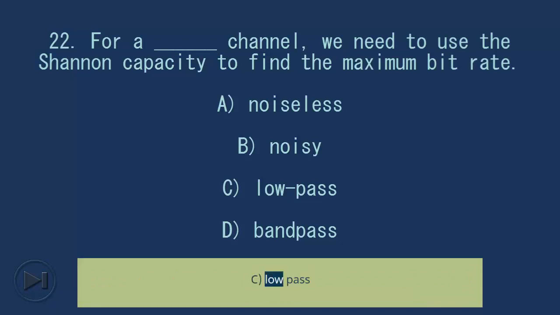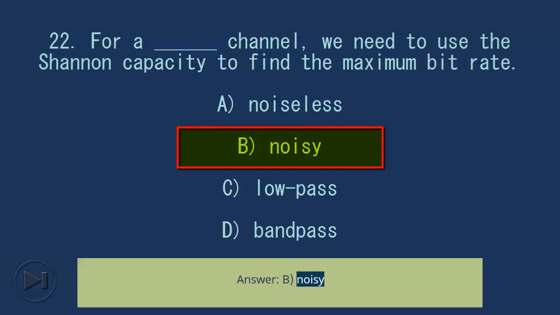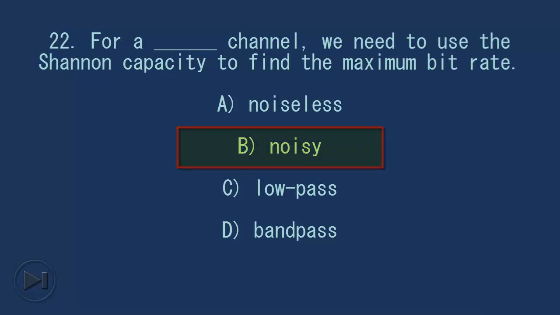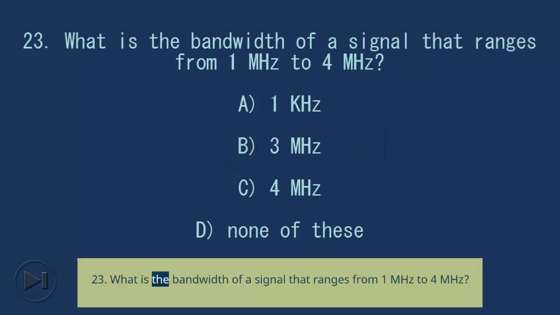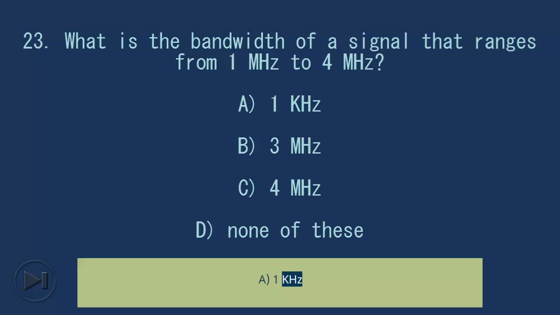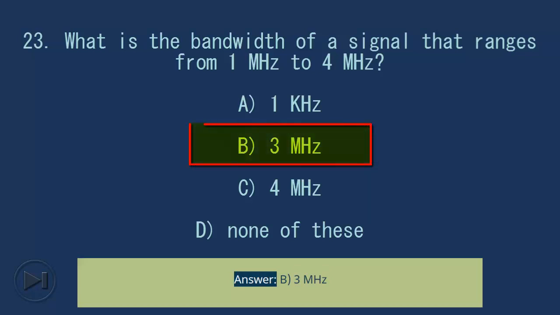C. Low pass. D. Band pass. Answer, B. Noisy. 23. What is the bandwidth of a signal that ranges from 1 MHz to 4 MHz? A. 1 kHz. B. 3 MHz. C. 4 MHz. D. None of these. Answer, B. 3 MHz.